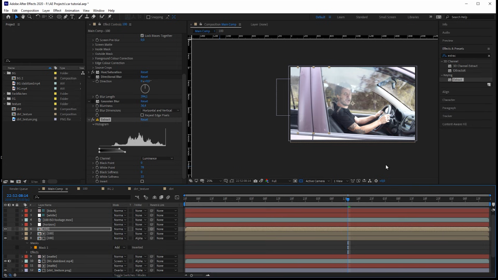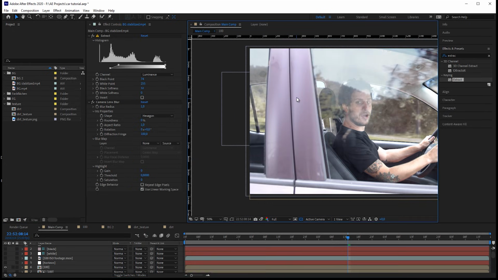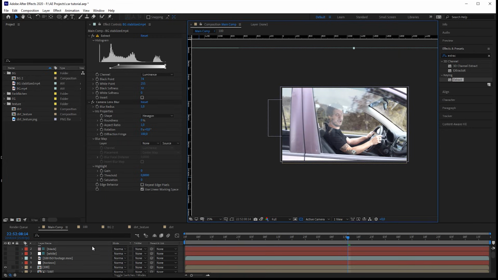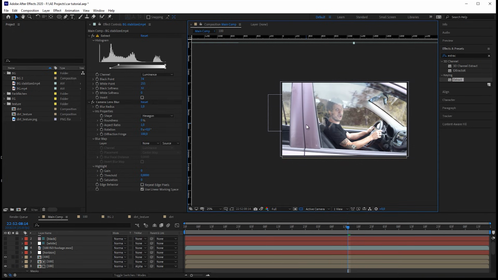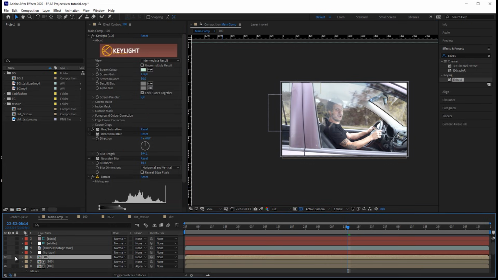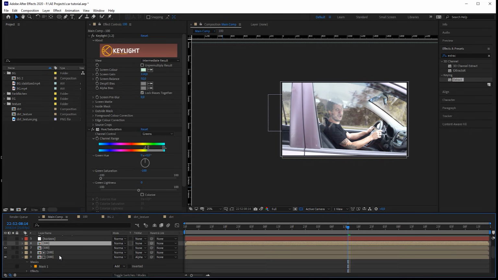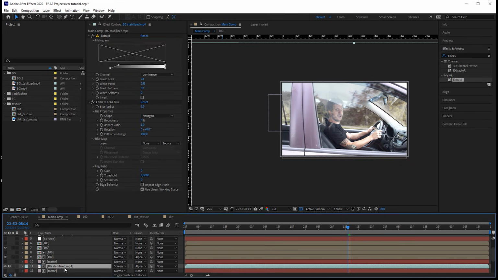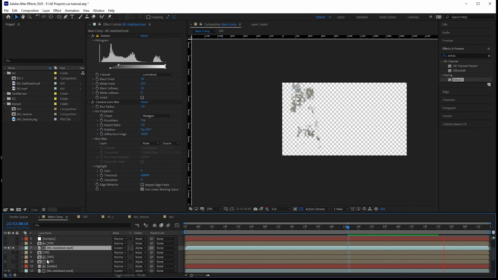But it still looks a little bit fake, even though the reflections are gone. But there should be reflections actually. Actually there should be the same reflections like in the window, just a little bit different with a little offset, because the reflections are not hitting glass but they are hitting paint. So hey, why not do that? We have the matte already, so let's bring it up and get our background stabilized up again and use it as a matte. So this is what we have now.